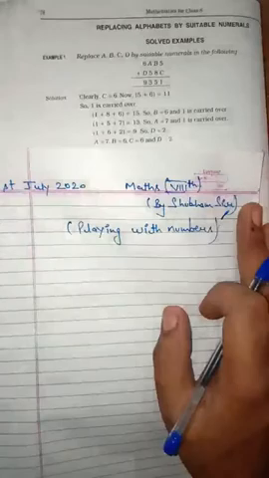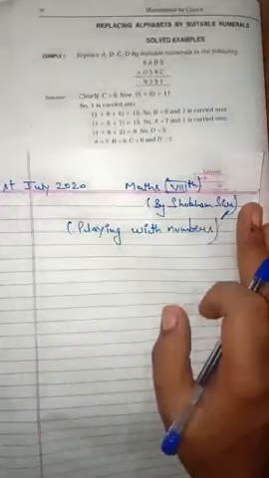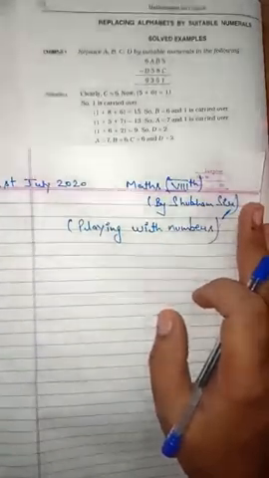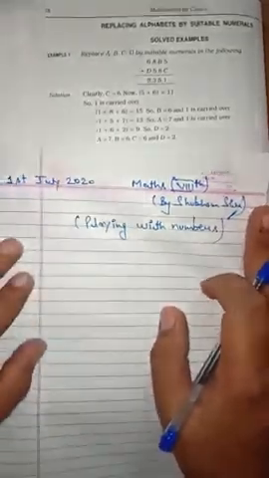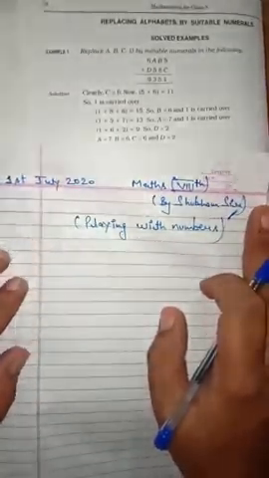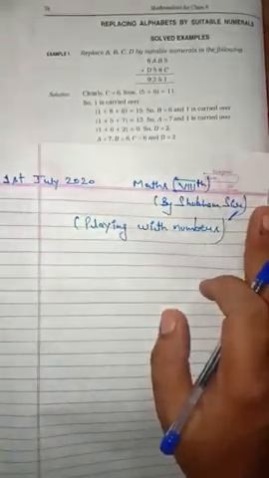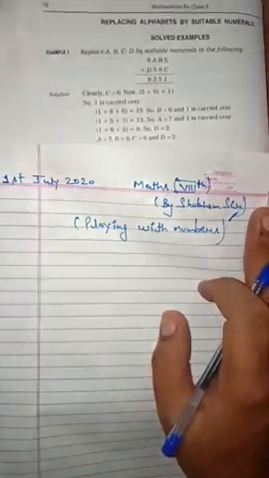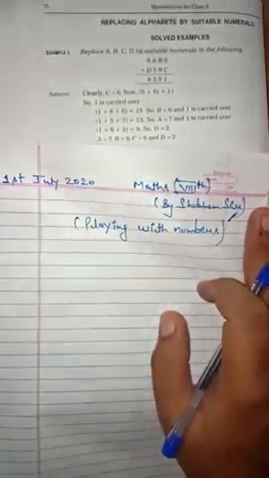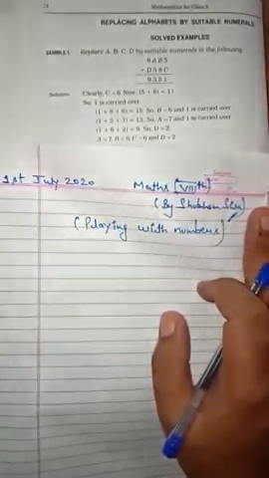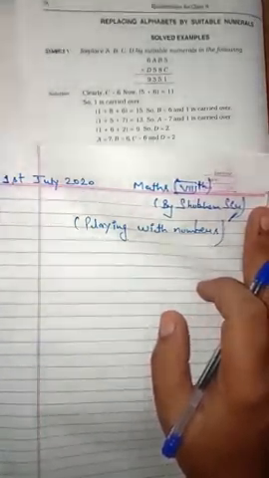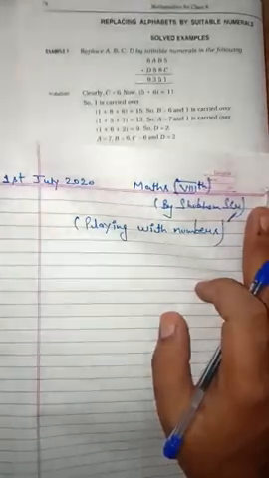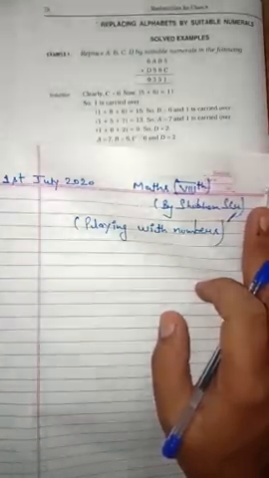So, the playing with numbers chapter was completed and the NCERT portion was completed, but I wanted to go for a few extra questions. So, we are going to start the extra questions of this chapter. One thing before starting: you have to do these questions in your fair notebook. I will show you the questions in this video, so you don't need to worry about that.